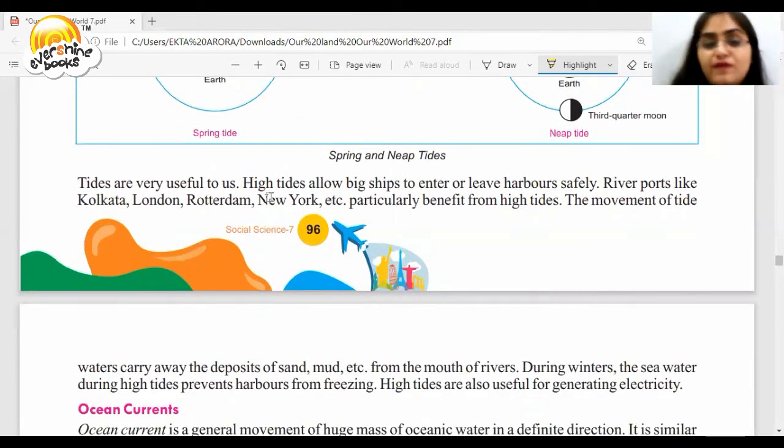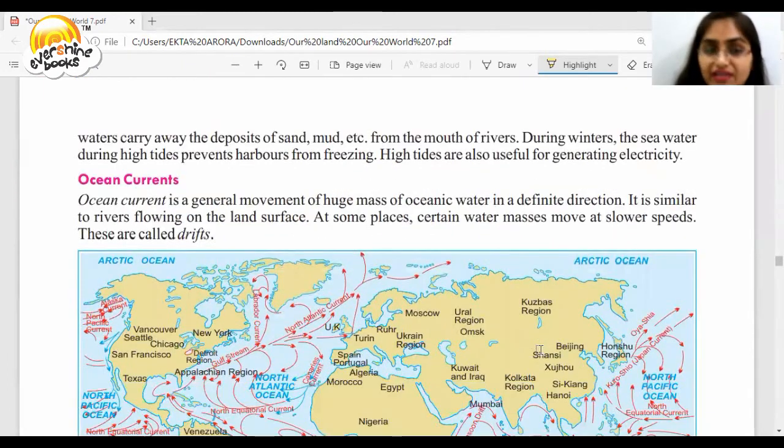Tides are very useful for us. High tides allow big ships to enter or leave harbors safely. River ports like Kolkata, London, etc. particularly benefit from high tides. The movement of tidal waters carries away the deposits of sand, mud, etc. from the mouth of the river. During winter, the seawater during high tides prevents harbors from freezing. High tides are also useful for generating electricity.